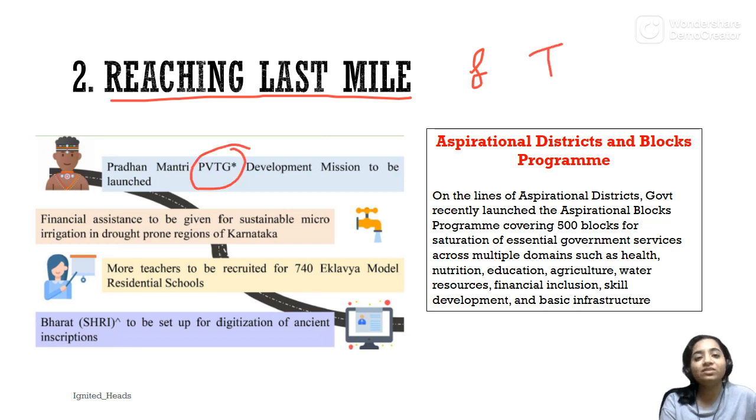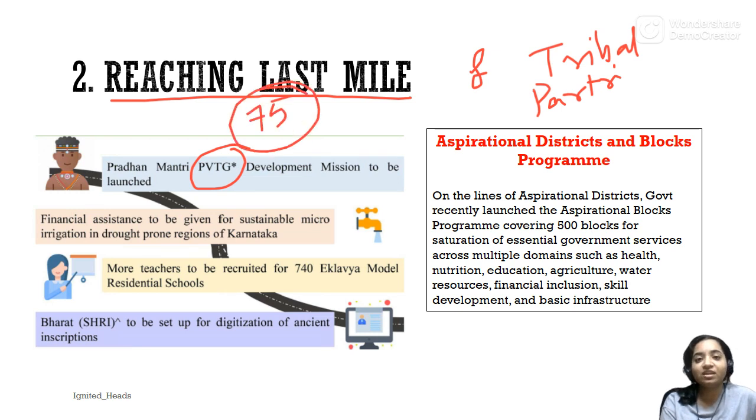So we all know who tribals are. Now, PVTGs are tribal, but they are particularly vulnerable tribal groups. They are more vulnerable or more marginalized than the normal tribes. These are 75 in number as identified by the government, and you should read about them.